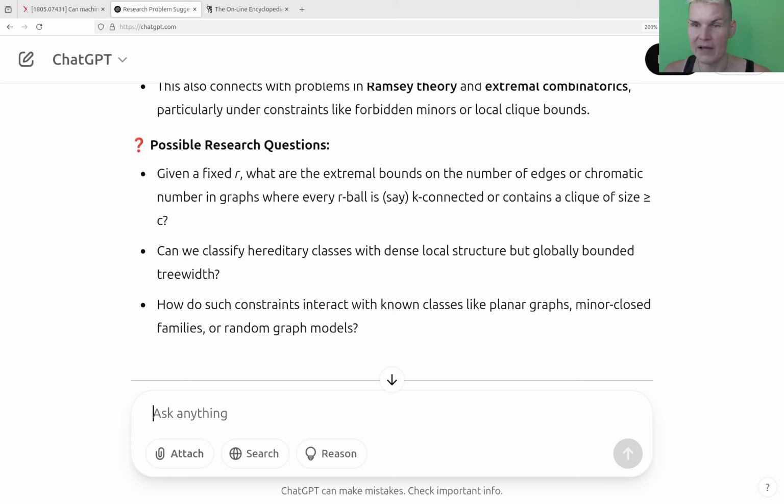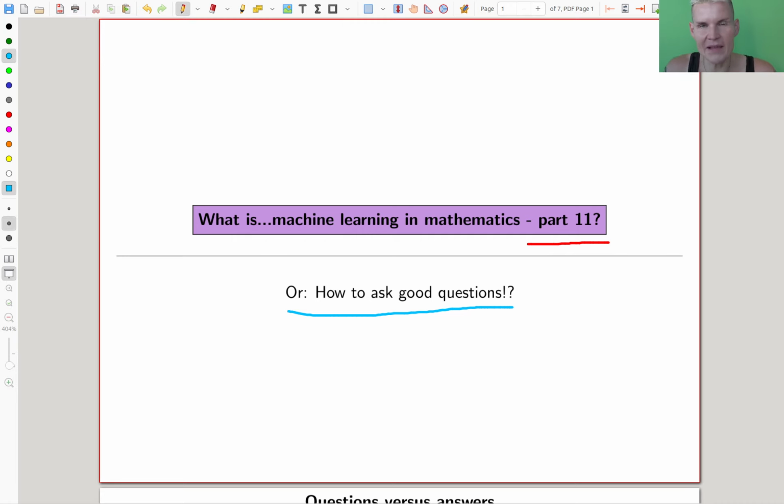But I doubt it, and the whole point is, I think AI is very far away from that. You can try that yourself. Let me know if ChatGPT, or any AI you want to use, can recommend a good research question. I kind of feel like no, right? So that's kind of the whole problem with AI. Everything I showed you so far had still a lot of human input. So how to ask good questions is one of the key open problems, not just in AI and mathematics, but literally in AI in general.